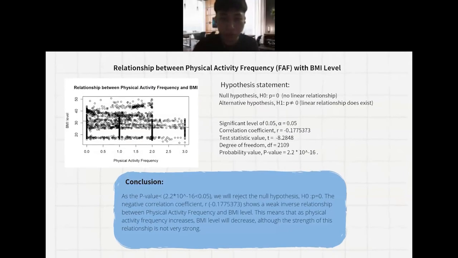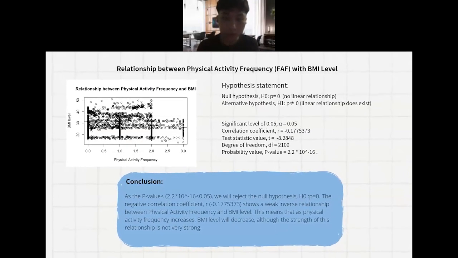Here we go into more detail on the relationship between physical activity frequency, FAF, and the BMI level. From the scatter plot, we can observe that this is a negative relationship. For the hypothesis statement, the null hypothesis is rho equal to 0, which means there is no linear relationship. The alternative hypothesis is that a linear relationship exists. The significance level we use is 0.05.